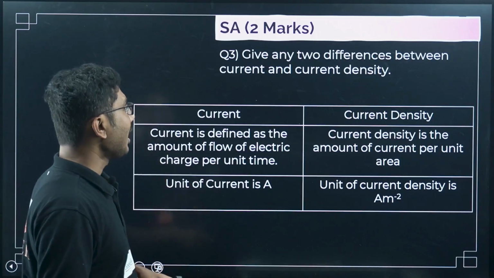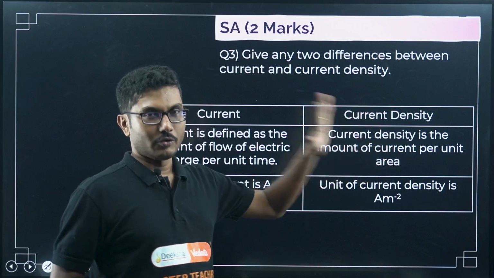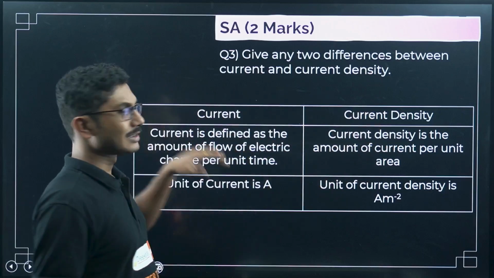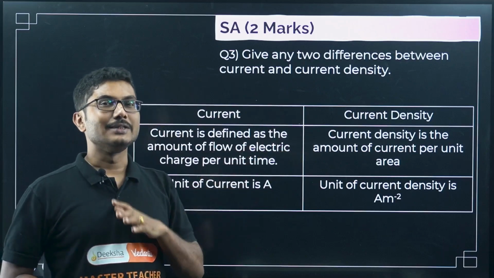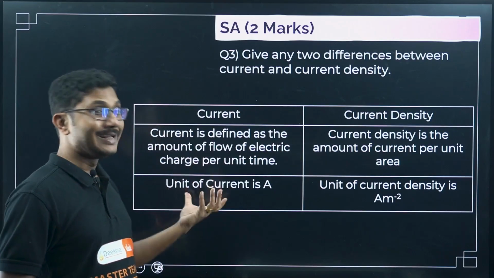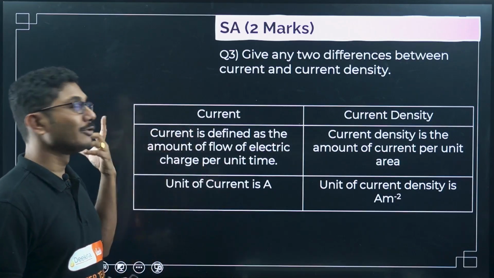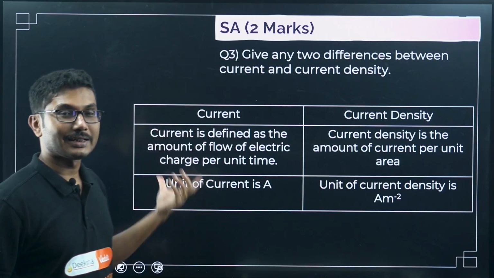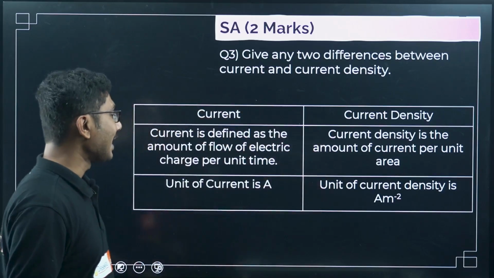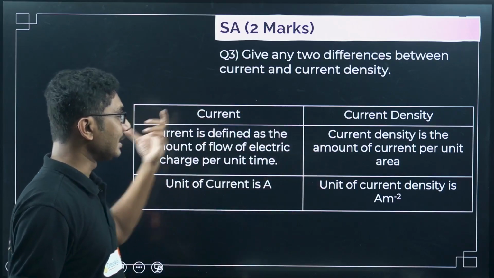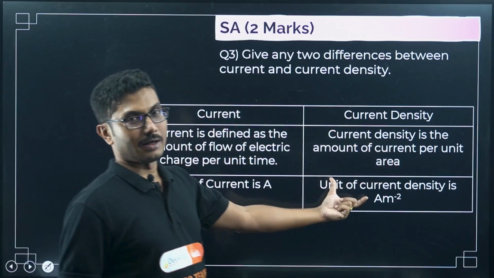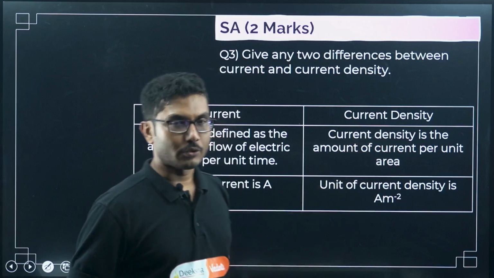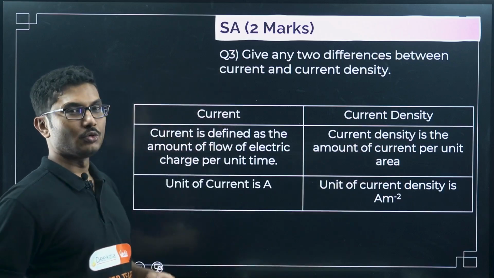So first of all, how to write a difference. You know that if they ask you to write the difference, and you answer in a difference table, it is very clean and soothing to the eyes, so the teacher can easily check your answer and give you full marks. First, write the definitions in the first point. Second point, you can write the unit of these two quantities. Okay, so these are the basic two differences.